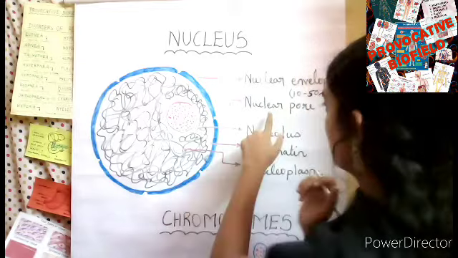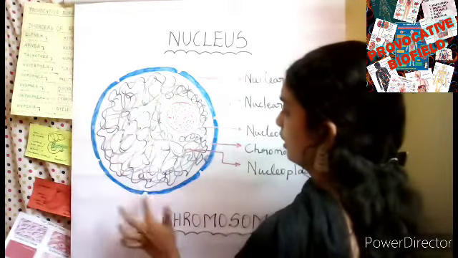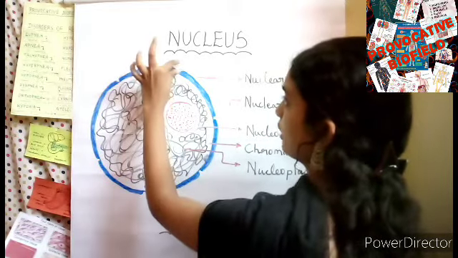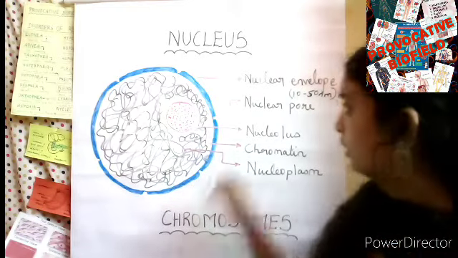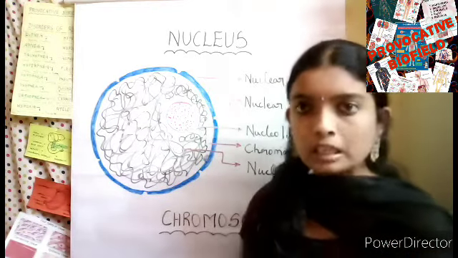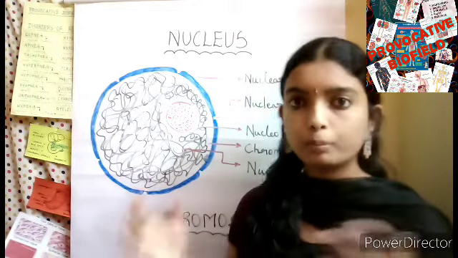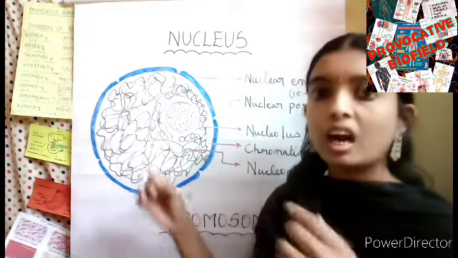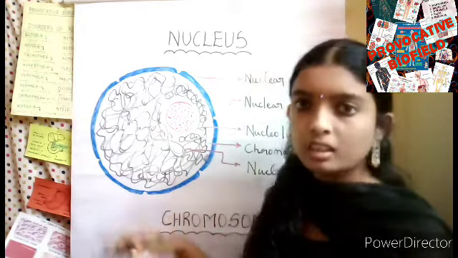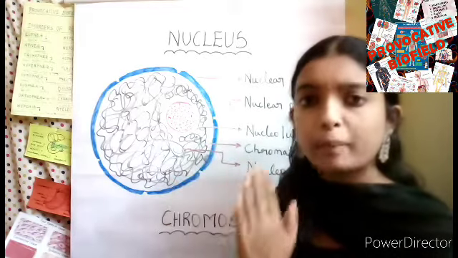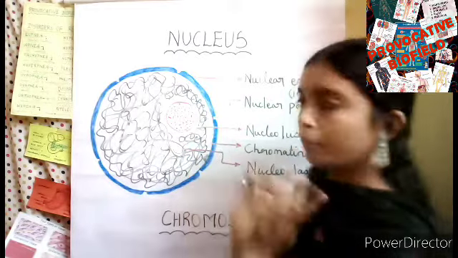Next is the nuclear pore. At some places, these two membranes are fused to form a pore-like structure called a nuclear pore. That is the second one, the nuclear pore. These nuclear pores are the passages through which the movement of protein and RNA molecules occurs in both directions, from nucleus to cytoplasm and from cytoplasm to nucleus.